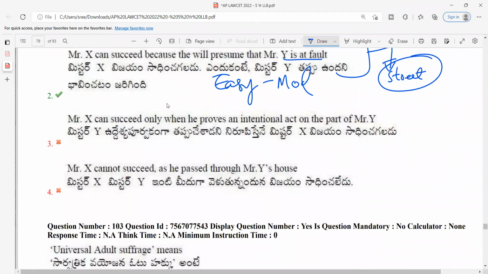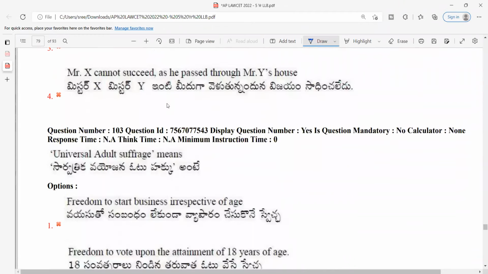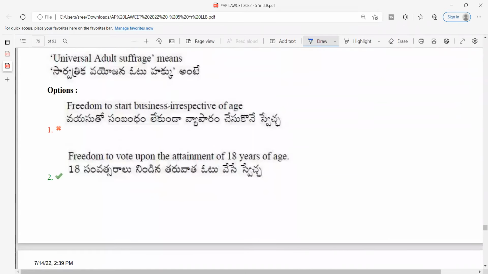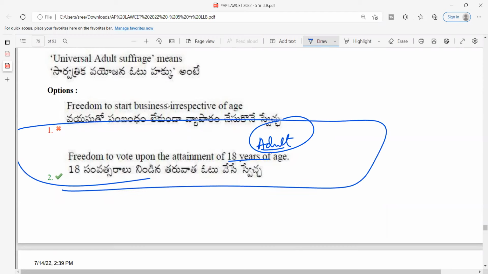Again, I would rate the question as easy to moderate, not a difficult question. But again, in principle, the language is very important. What is universal adult suffrage? It means the freedom to vote upon attaining the adult age. So in India, it is 18 years. So 18 years is the right answer, and I would rate this particular question as easy.